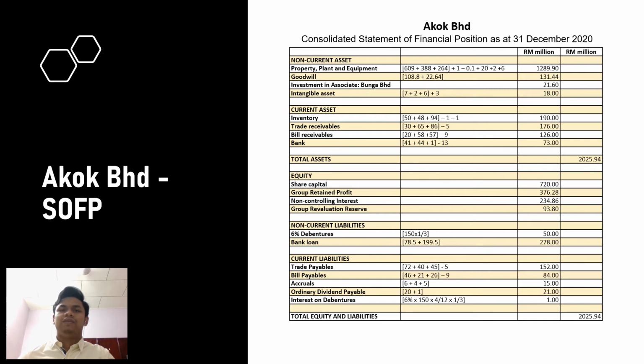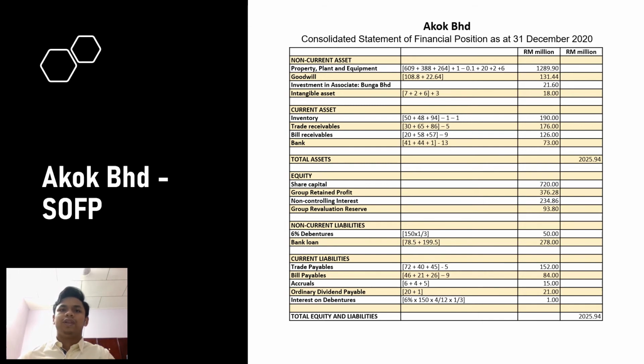If the question states that they have recorded the second acquisition, which is the consideration transferred, there is no need to record it because it would be double counting. So if it has been stated, no need; but if not stated, we need to record. So the total asset will be 2025.94 million.